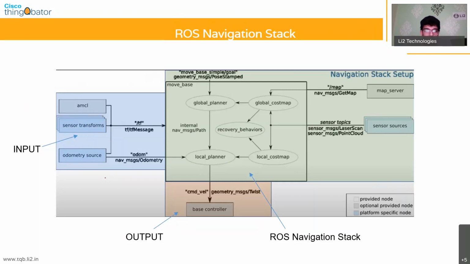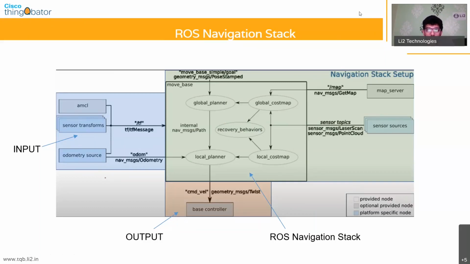The global cost map and local cost map together also provide certain recovery behaviors. Recovery behaviors are basically, if there is a large error between where you currently are and where you're supposed to be, then a recovery maneuver is performed so that it comes back to the path it's supposed to be on.